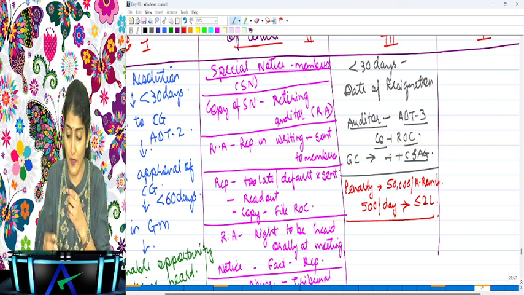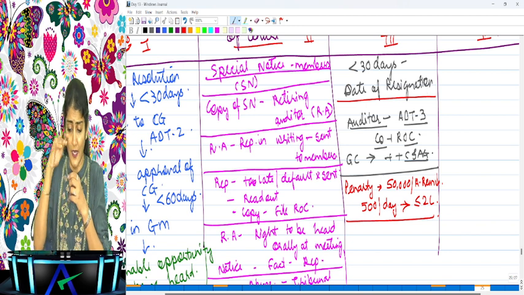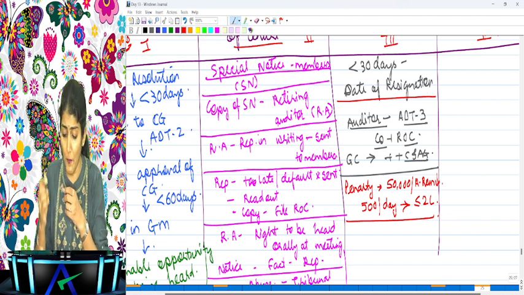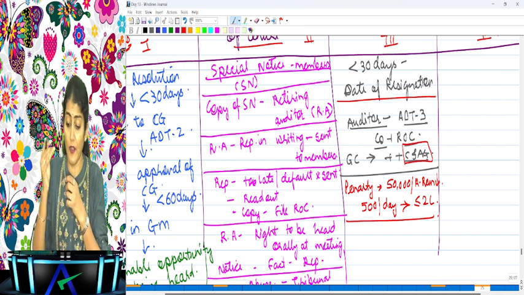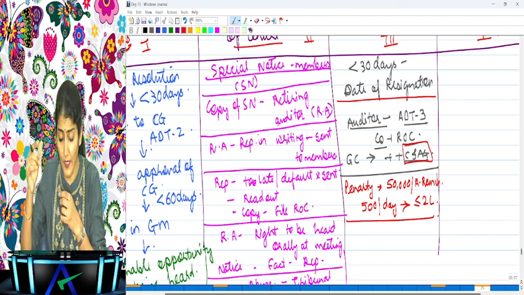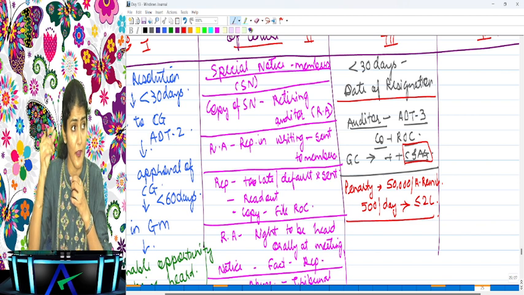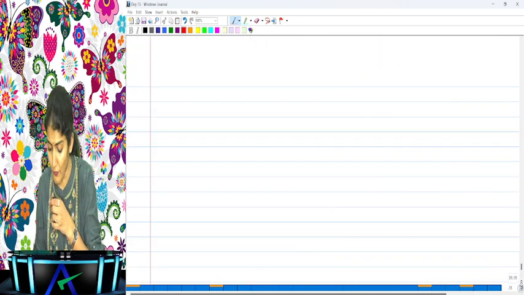So within 30 days from the date of resignation, the auditor needs to file the form ADT 3 with the company and the ROC, and in case of a government company, also with the C and AG. And what if the auditor does not file it? Then what is the penalty? 50,000 or the remuneration of the auditor, whichever is less, and 500 rupees per day of default, subject to a maximum of 2 lakh rupees.